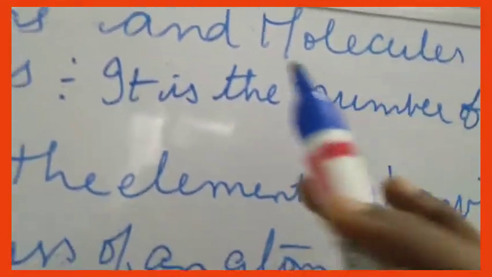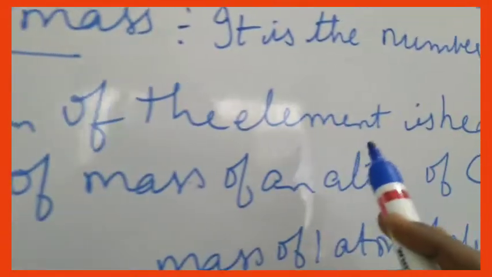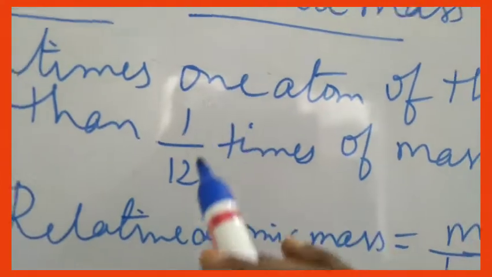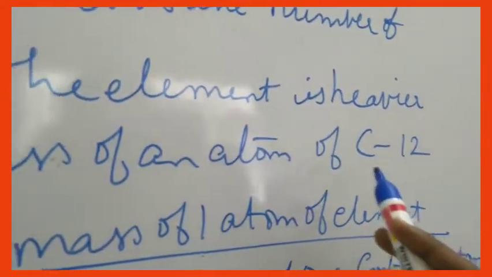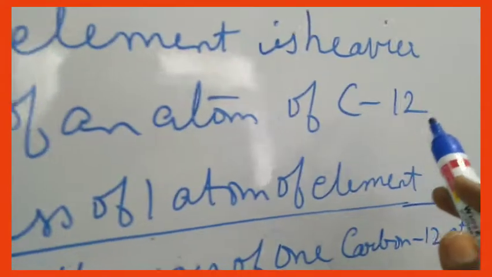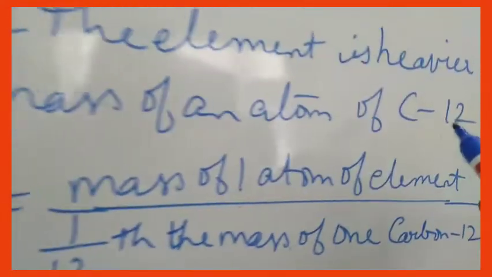It is nothing but the number of times one atom of that particular element is heavier than 1/12 times the mass of an atom of carbon 12. You have to compare with 1/12 times the mass of an atom of carbon 12, a C12 atom. You are comparing the atomic mass with 1/12 mass of the C12 carbon atom.